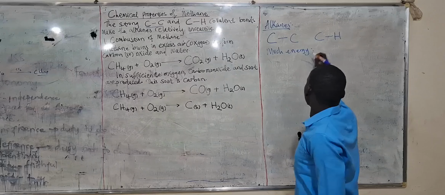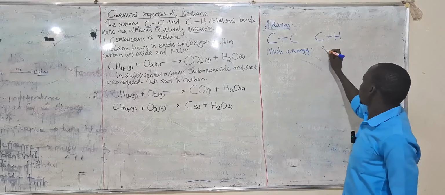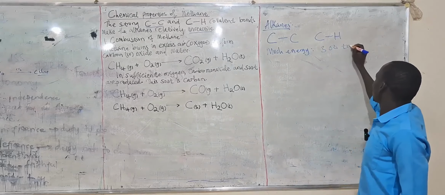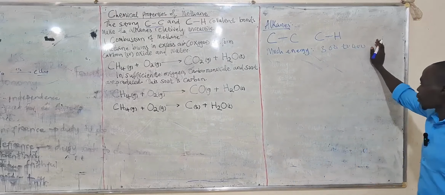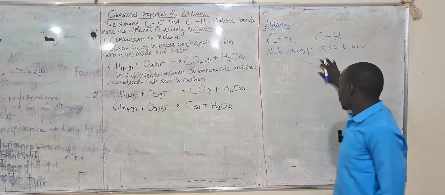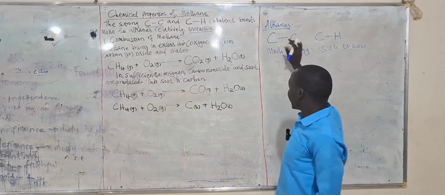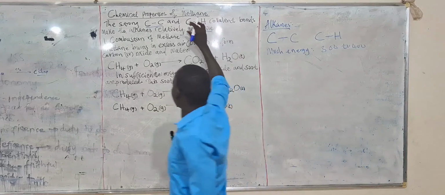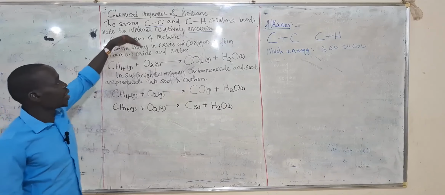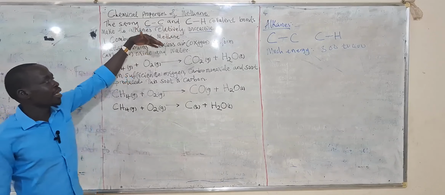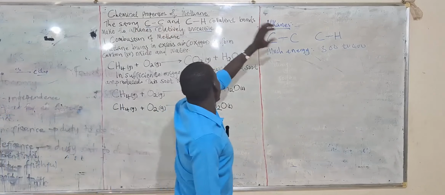In most cases, it is around 300 to 400 kilojoules per mole. So, because of that, this bond is very strong, and that makes these hydrocarbons relatively unreactive.